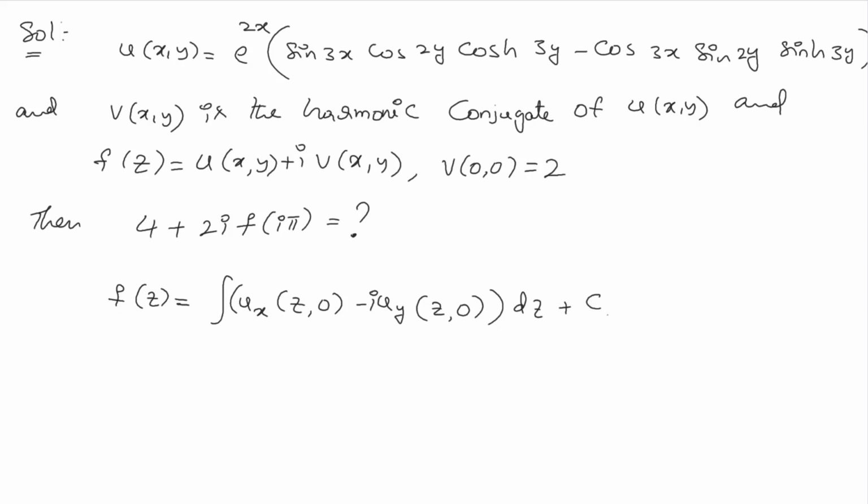But from the given condition, we have another condition that v(0,0) = 2. From this we can calculate the value of c, and hence we can calculate the function f(z) uniquely, and from that the value of f(iπ).